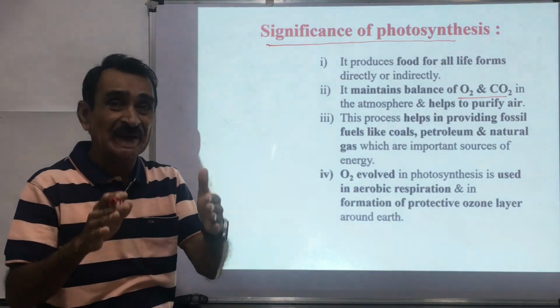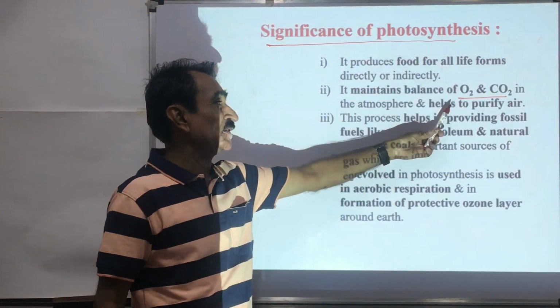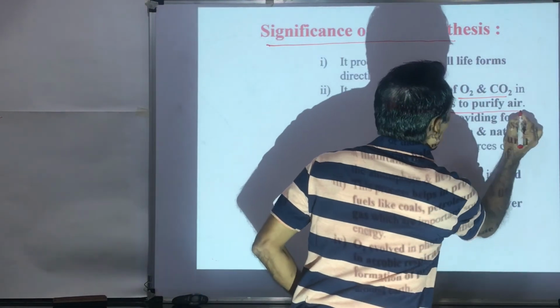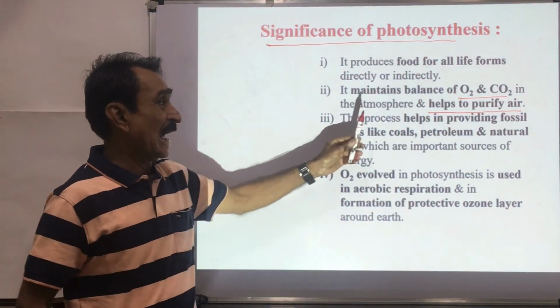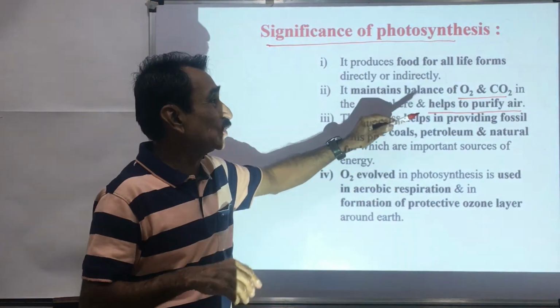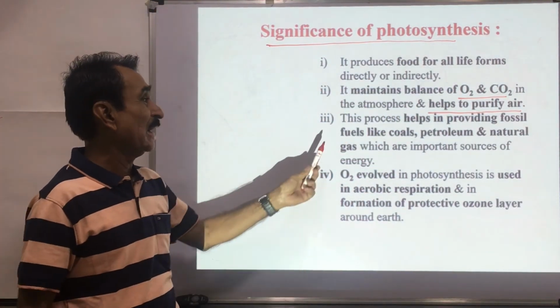It means that photosynthesis maintains the balance of oxygen and CO2 in the atmosphere and helps in purifying the air. This is very important. As more oxygen is given out, photosynthesis also helps in the purification of air.